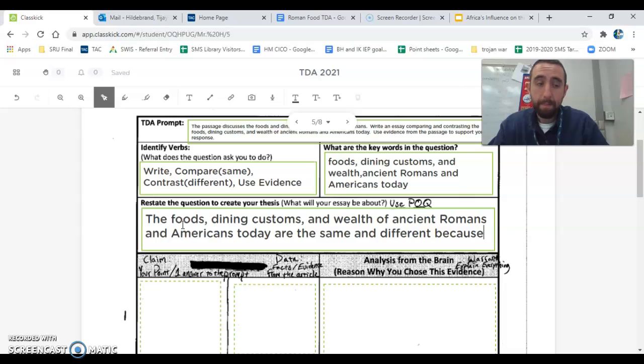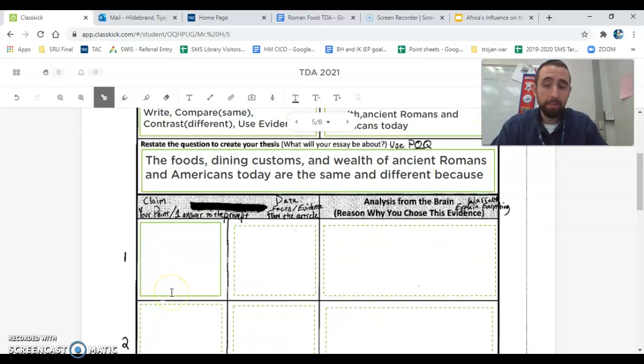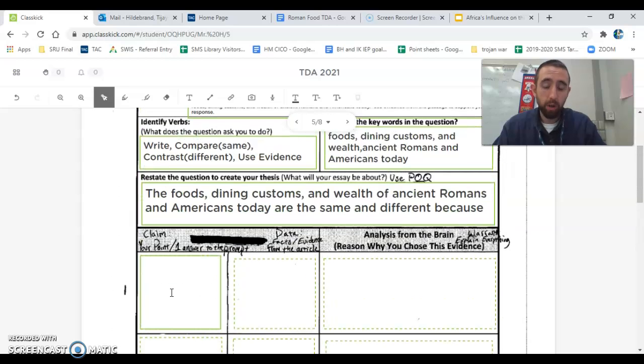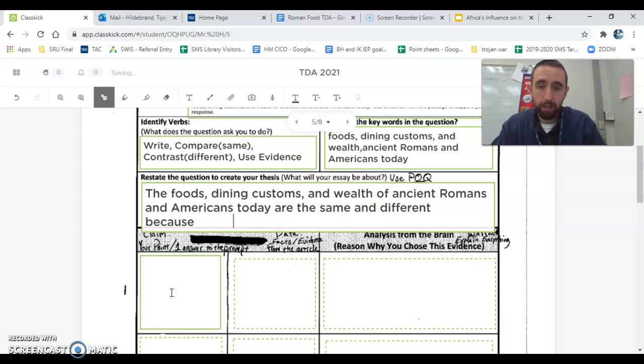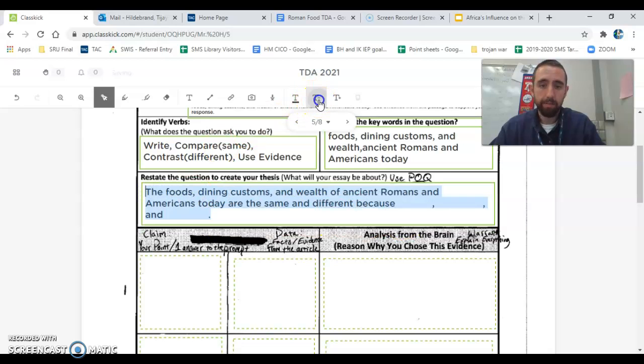because, now here's the thing, we haven't really looked at the article, we haven't dug it apart yet, so we don't quite have our evidence yet. But we do know we don't have our claims yet. We do know we need 3 of them. So we could just leave some blank spots, right? So let's leave blank, comma, second blank for our second claim, comma. Now if we're doing a list, we got to do the word and to let the reader know that's our last one. Another blank, and then a period. So once we read the article a little more, get some evidence, get our claims together, we'll fill in those blanks. But that is a really good start.